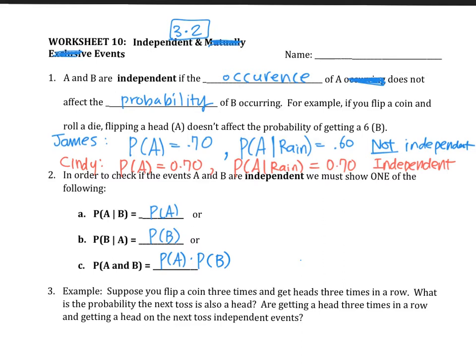We actually have to calculate these two probabilities, and say these numbers are either equal to each other or they're not equal to each other. That's how we're going to determine whether two events are independent or not. Okay, I'm going to have you pause, work on number 3, and we'll meet back at number 4.